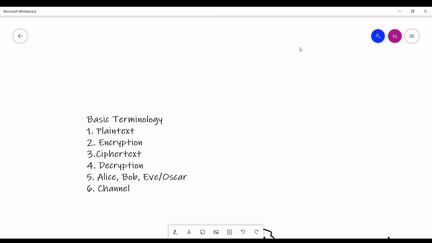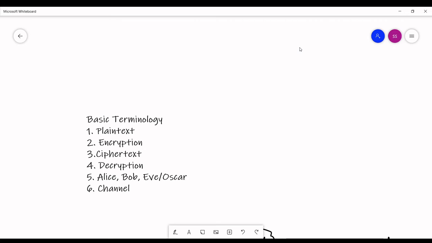Then that plain text was intended for somebody. So that person will get your ciphertext and he will decrypt that ciphertext using some other key or the same key to get back the plain text. Changing the ciphertext back to plain text, that process is called decryption.